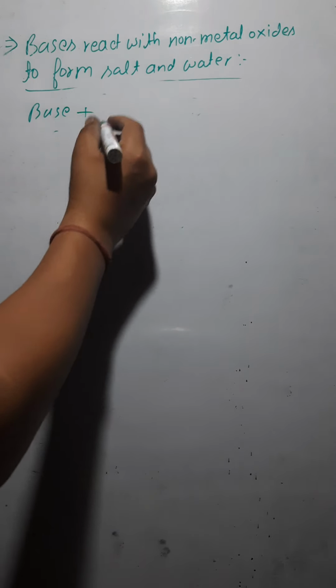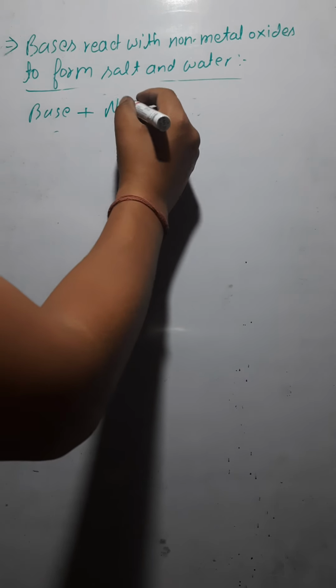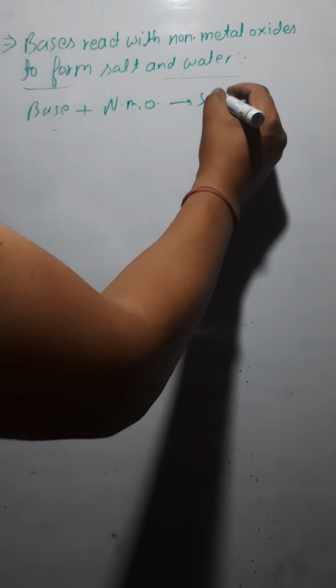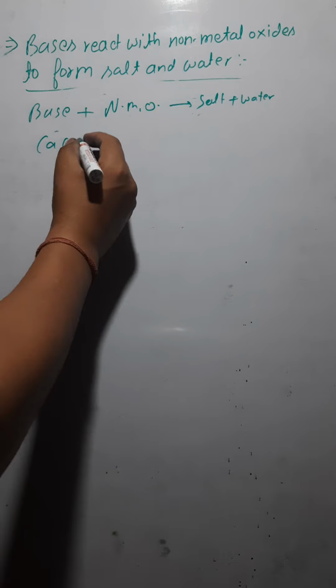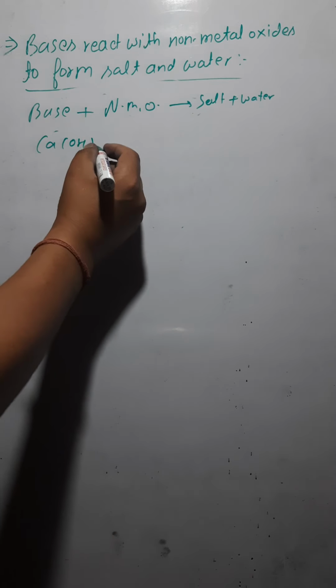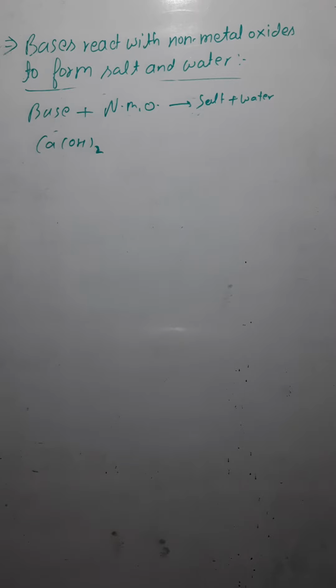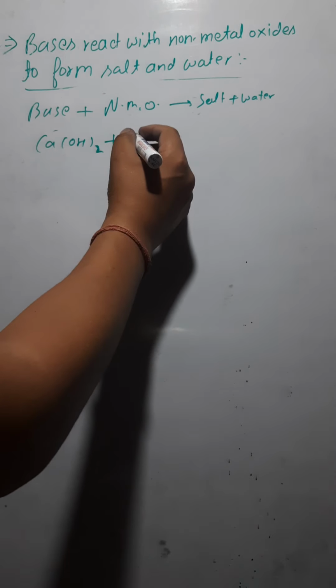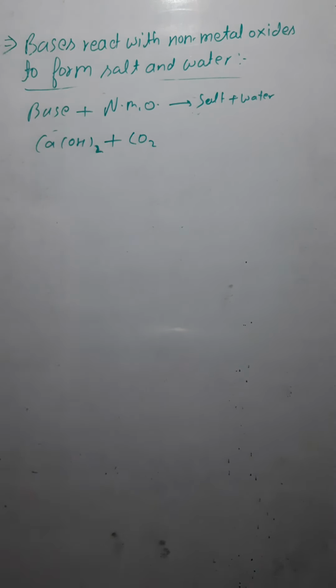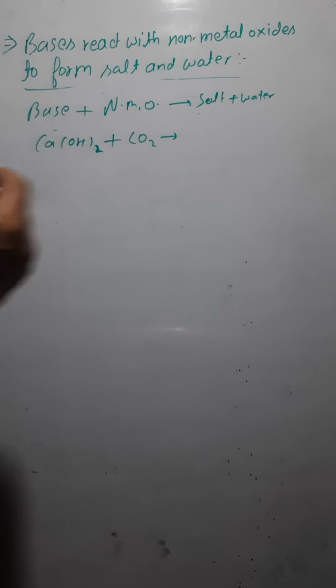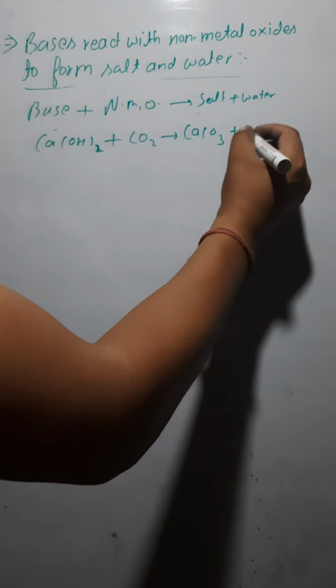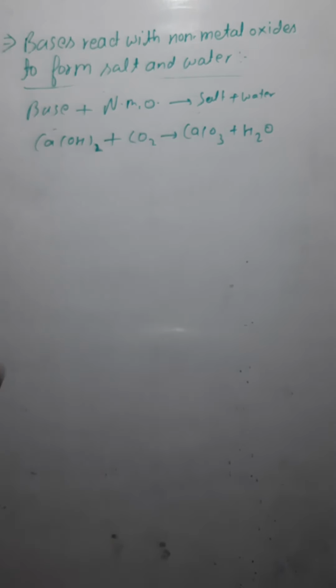So we have the reaction: if bases are reacting with non-metal oxides, they form salt plus water. For example, take a base, let's say calcium hydroxide, Ca(OH)2. If it reacts with a non-metal oxide, let's say carbon dioxide, they form salt and water. The salt here is CaCO3, calcium carbonate, and water.